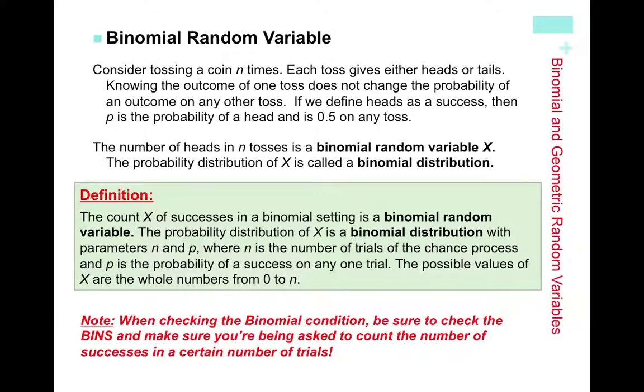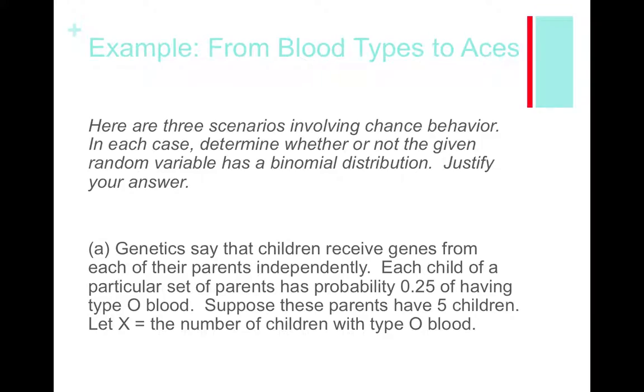Okay. Note, when checking the binomial condition, be sure to check BINS and make sure that you're being asked to count the number of successes in a certain number of trials. So what is the probability that you will have 3 heads in 5 trials? Okay. So here are three situations that we're going to see. We're going to look for whether it meets the criteria, the BINS conditions.